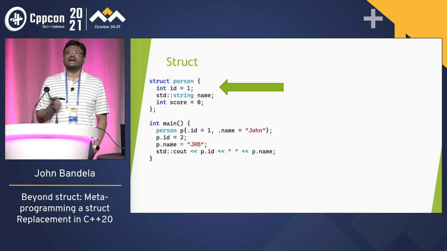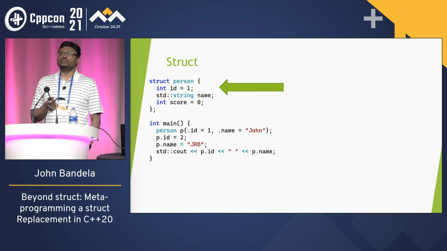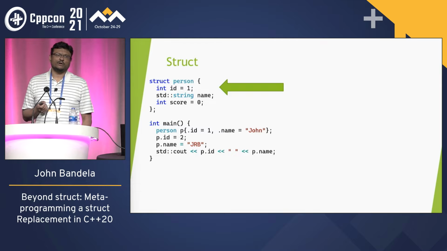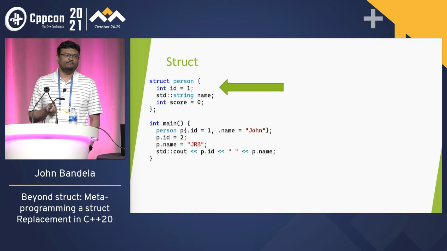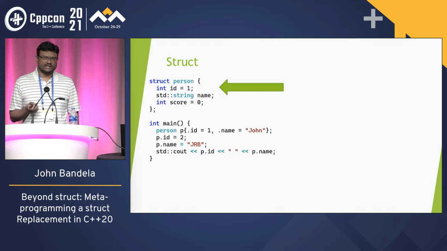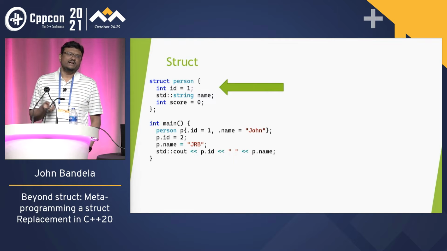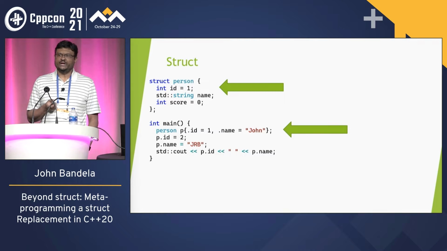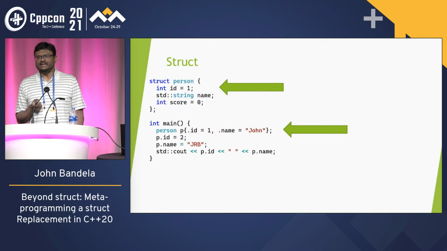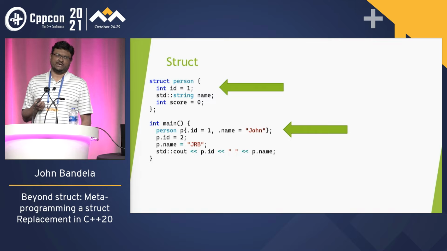One of the nice things in C++11 is we can specify a default value for a field. So we can say int id equals 1. That way when I default construct it, it'll have some defined value instead of some undefined value that I don't know. The other nice thing in C++20 is designated initializers.